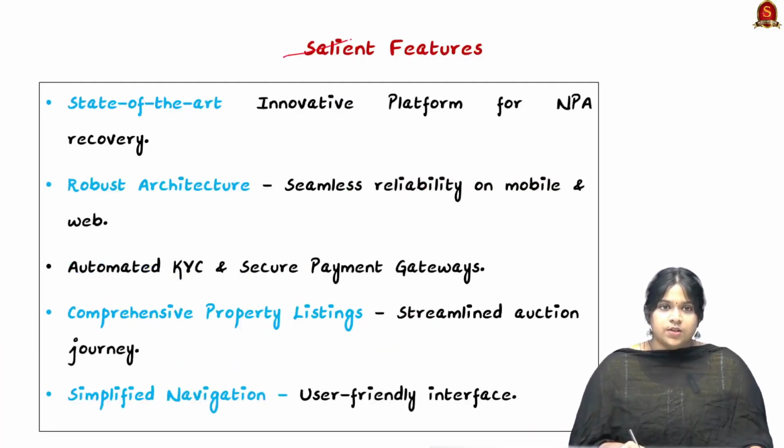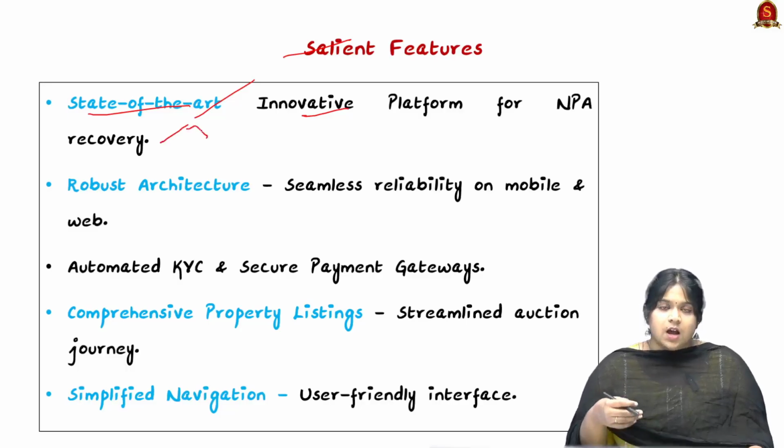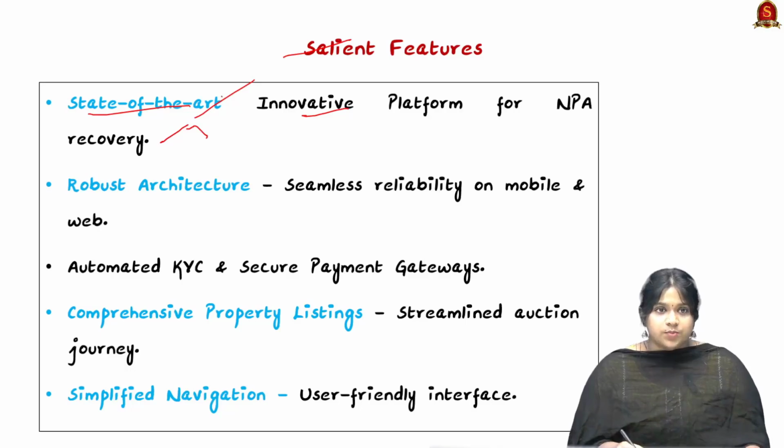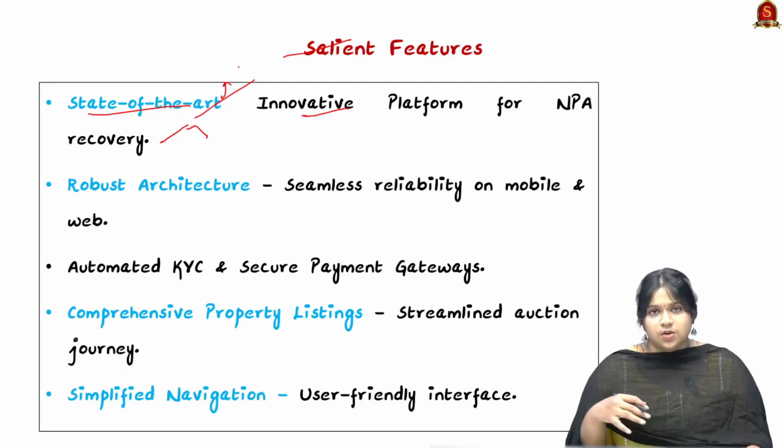Now looking into the salient features, as state of the art, it brings in a cutting-edge innovative platform for NPA recovery. Here the banks and the lenders have an enhanced property listing website, so the issues related to the NPA, that is the non-selling assets, can be resolved relating to their loans.